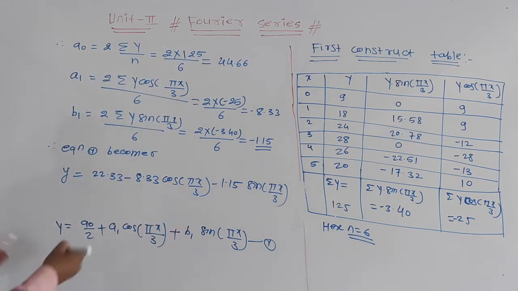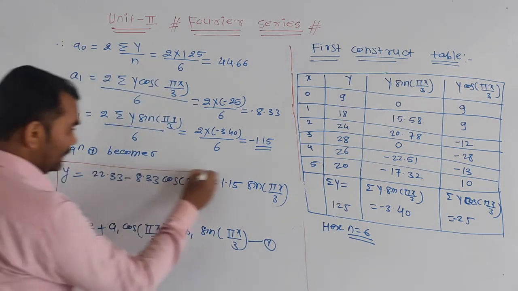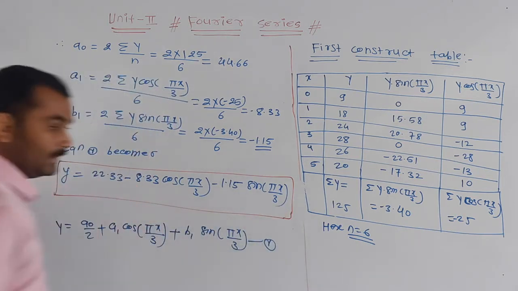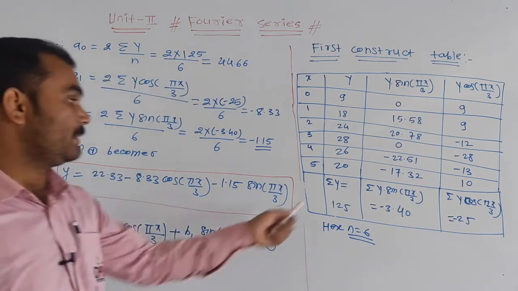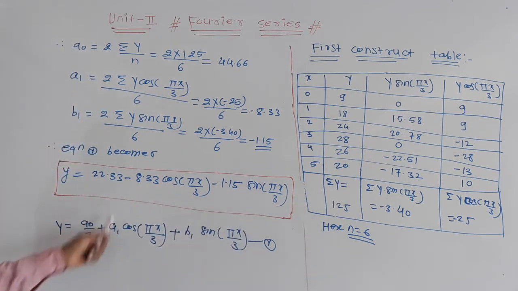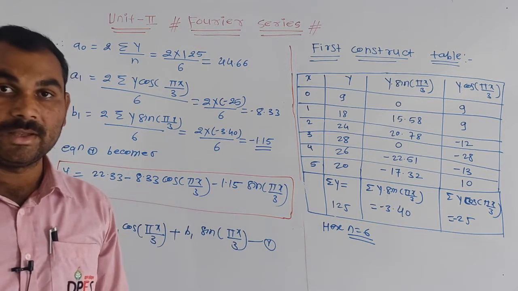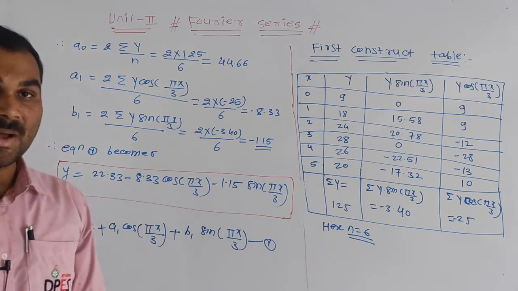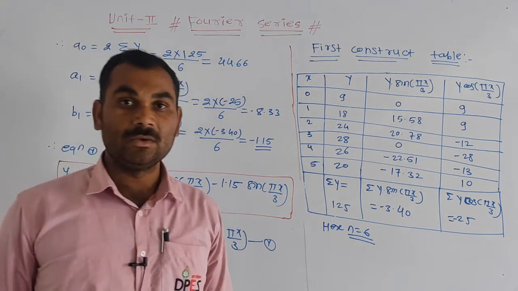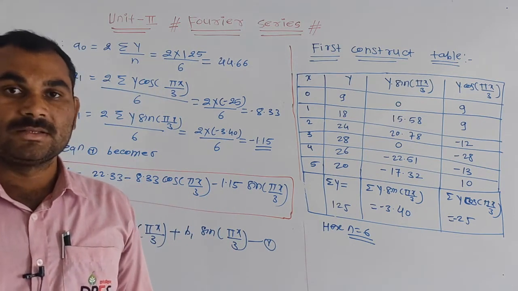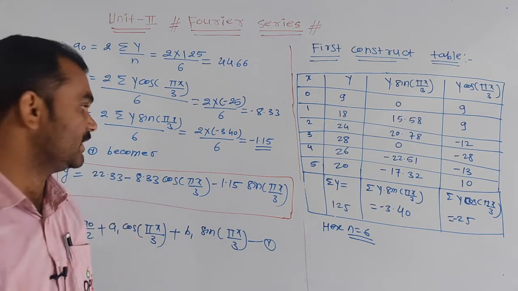answer, okay. Here we have to find the value of a0, the value of a1 and the value of b1. Find these values by using this table and put them in this equation 1, we get the required answer, okay. This is your first example, for sin and cos. Whenever sin and cos come, we have to use this series, or this formula. And if you are given to find only a cosine or sine series, at that time we have to use the sine or cosine half range series, okay.